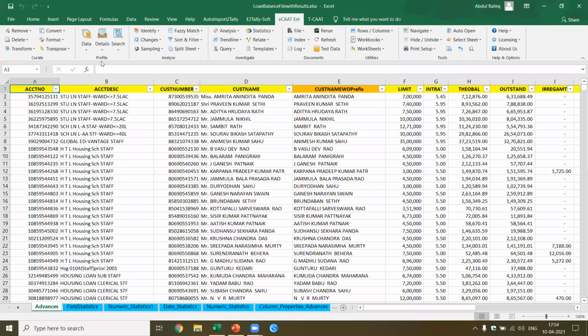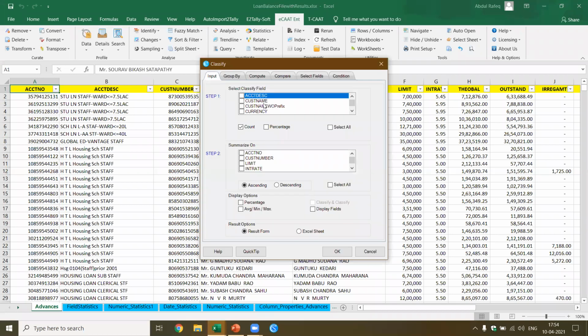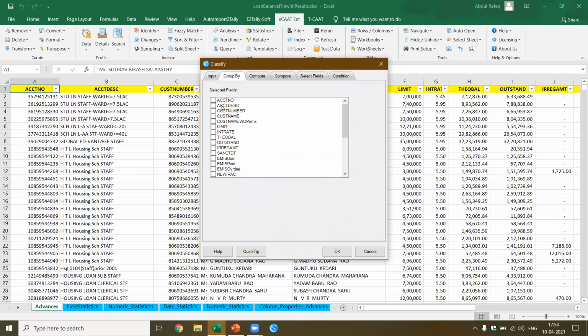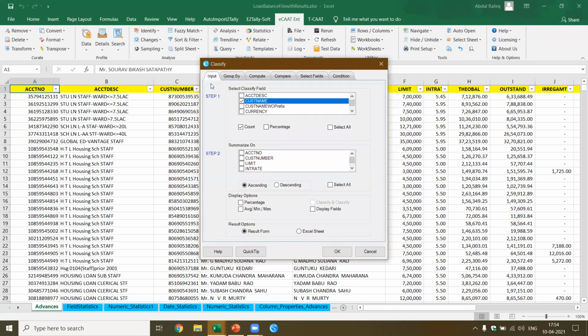Now let's do the classify with one more condition. I say classify. I'm going to do it based on the account ID. Account ID I cannot do. Let's say, this is interesting, I'll do it based on the customer name and I'll group based on the account description, so that I can get, as per the scheme, what the totals are. Now let me just keep it to outstanding. Yeah, now you see you are clear about what we selected.